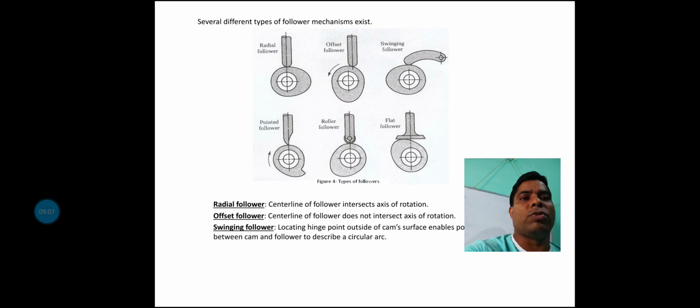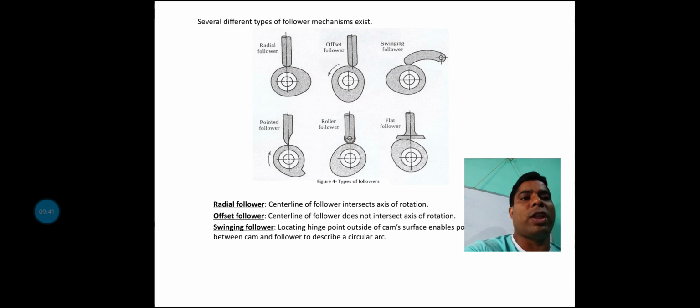And next is the roller follower. The roller follower is also a simple and easy follower. The rotation of the follower and the cam are both collinear and on the same axis. And here two circular movements are there: one is the follower movement, and the second is the cam movement.